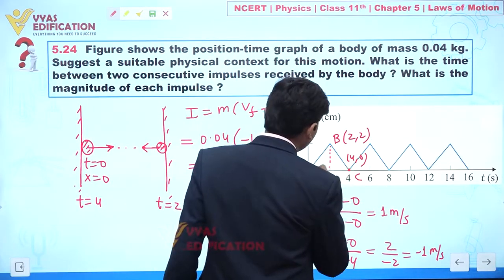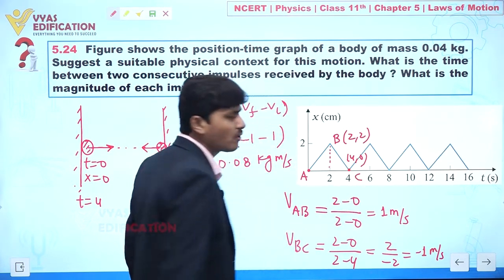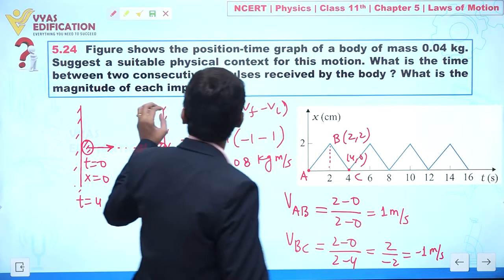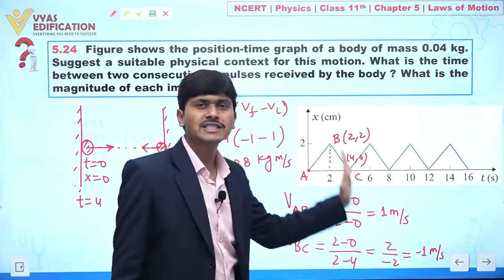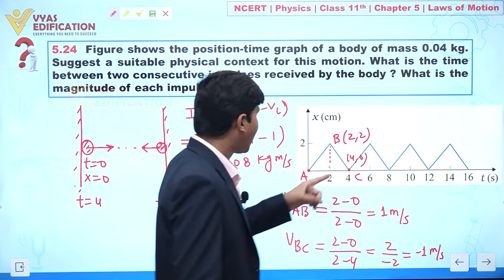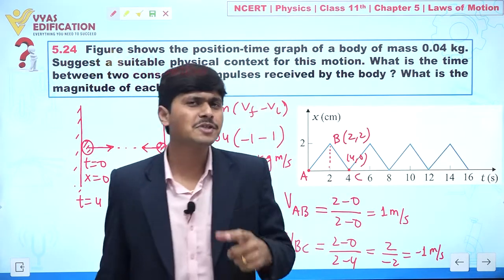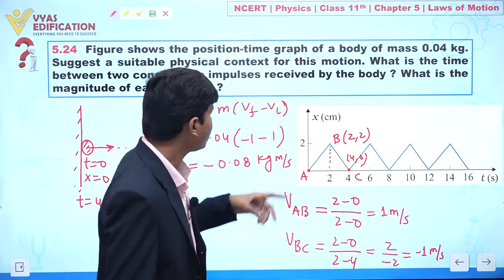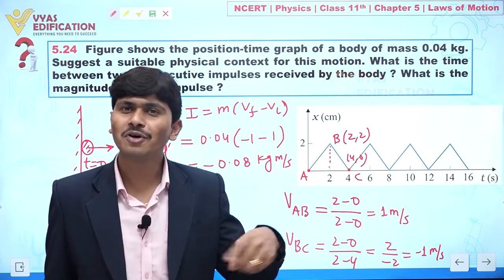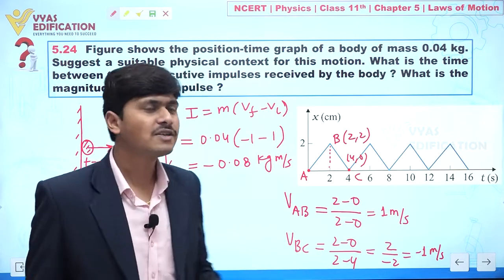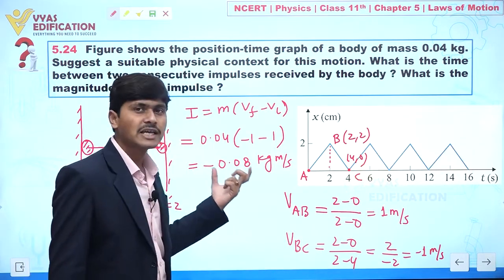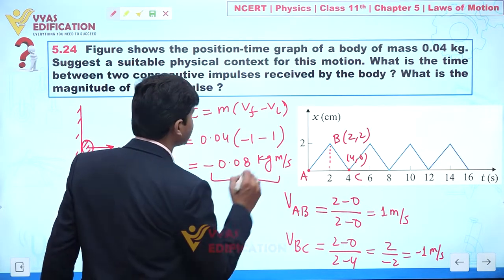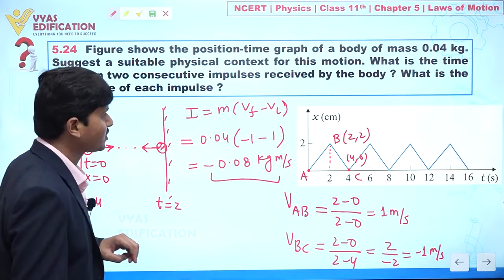Now after t equal to 2 seconds, this body is changing its direction, and after 4 seconds it is again changing. It means in every 2 second interval the ball is changing its direction, and if we find the impulse at any location, we always get the same magnitude. Clear everyone?